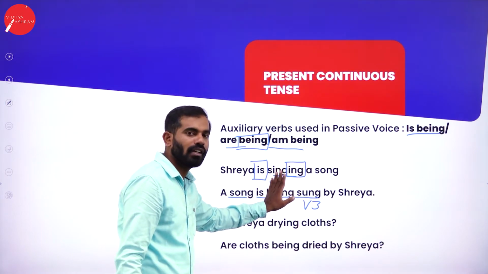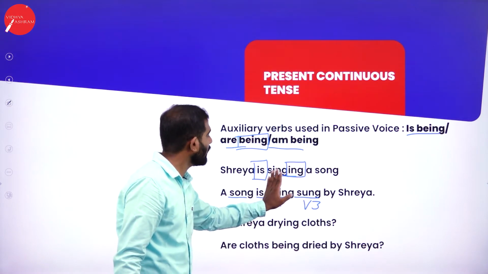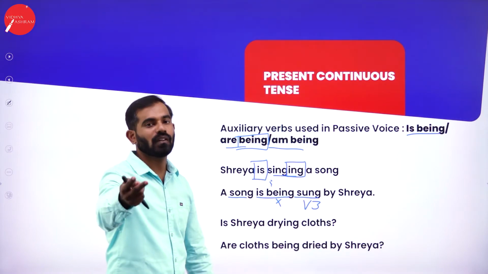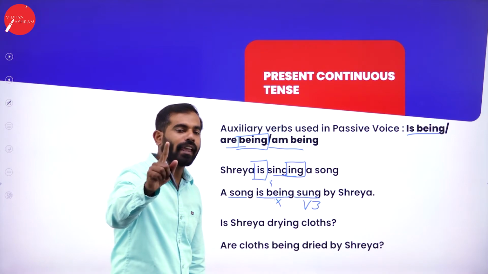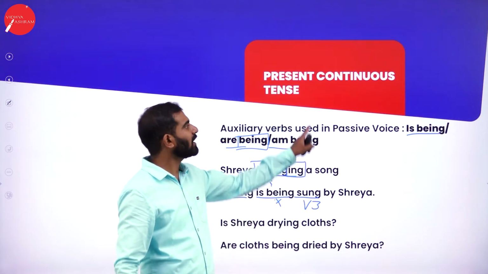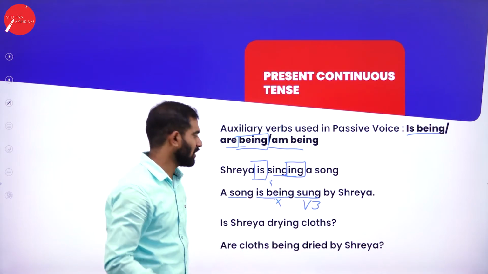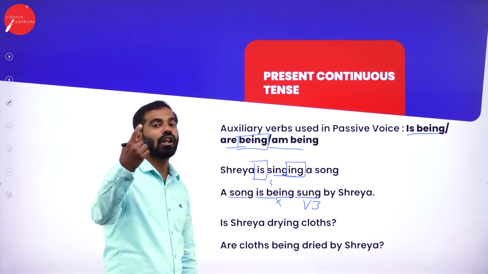It is not the passive form of present continuous tense. A song is sung by Shreya will be simple present tense passive voice. Remember that just the word being will indicate whether this sentence is in progressive or continuous, or whether it is in simple present tense. Is Shreya drying clothes?